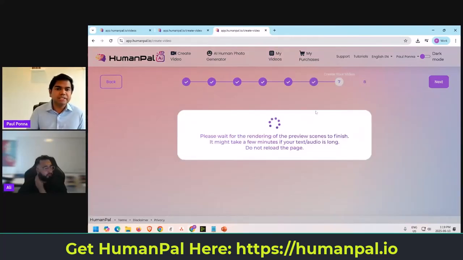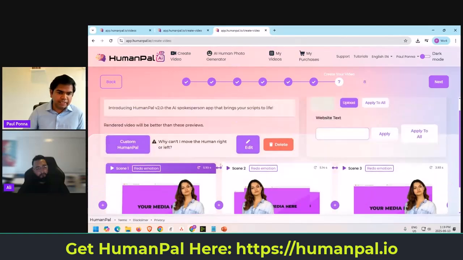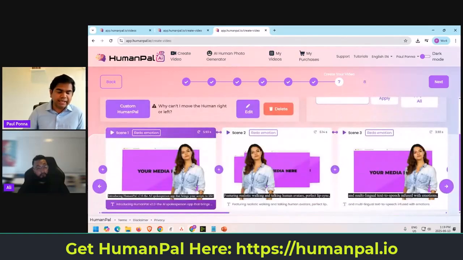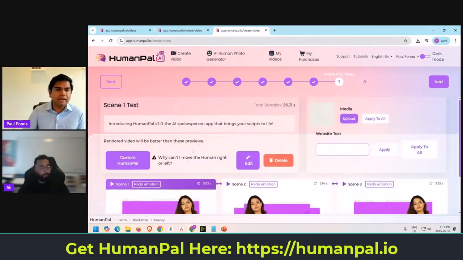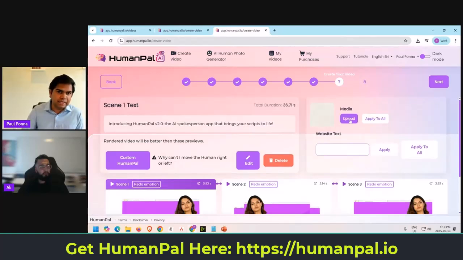Okay, it's going to regenerate the audio, which is the shorter version of that audio. And then you can preview things and do everything. And in this particular case, because I've cloned some elements, if I don't change anything, it will clone and recreate the media. But since I changed the length, I can go in and add the media again. So that's pretty cool, as you can imagine. And because we have the AI human photo generator, you can actually face swap. I'll get to that in just a sec.